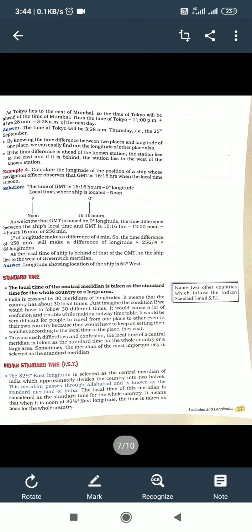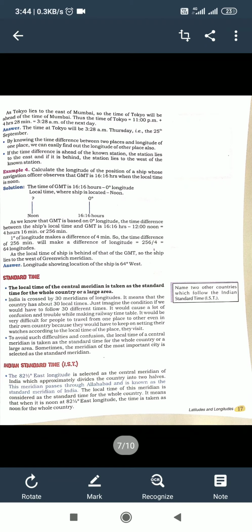It means that the country has about 30 local times. In India, how many local times? 30. One meridian is one local time, so 30 meridians, 30 local times. Just imagine the condition if we would have to follow 30 different times. We would have to face a lot of problems. While making a railway timetable, it would be very difficult for people to travel from one place to another even in their own country, because they would have to keep on setting their watches according to the local time of the place they visit.